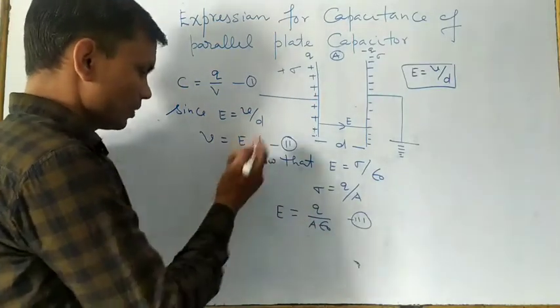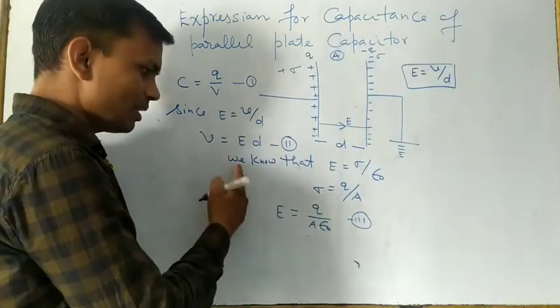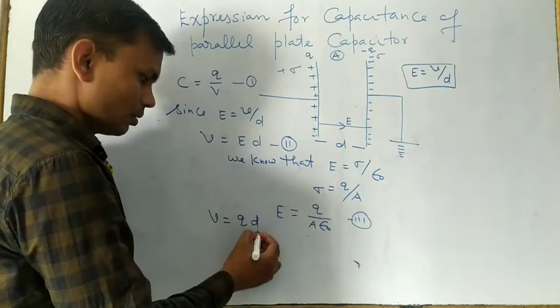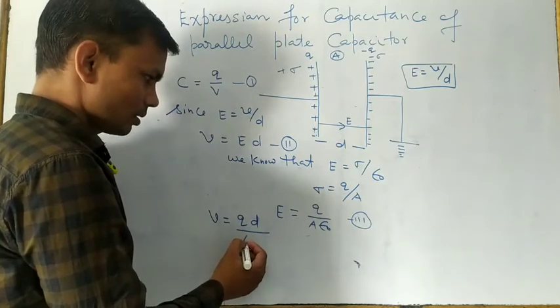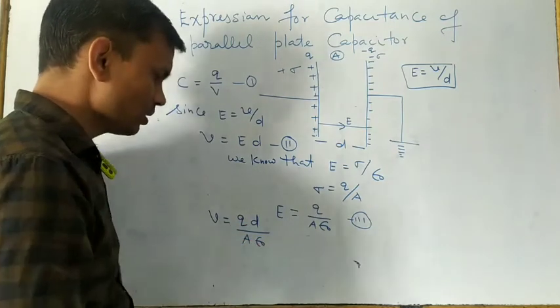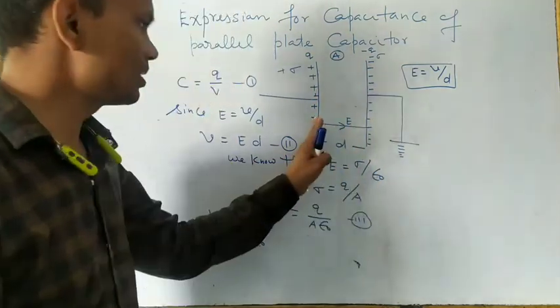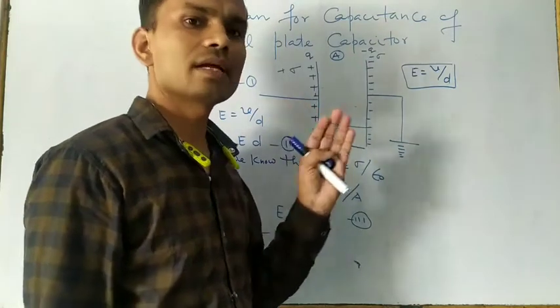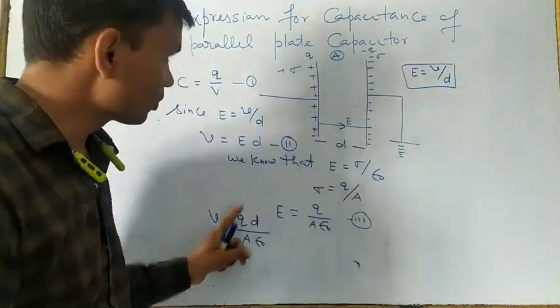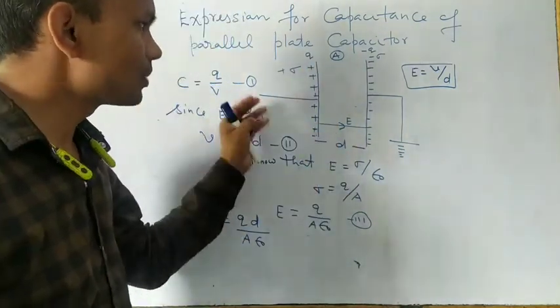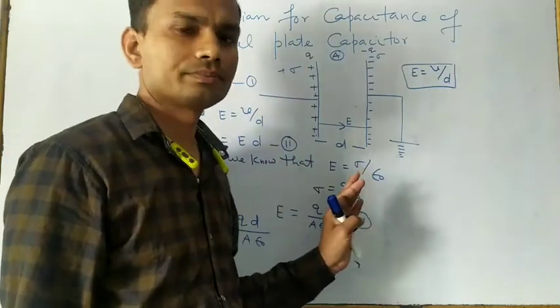So here we are putting this V. So V is Q D over A epsilon naught. So here you have to see, with the help of this one we can calculate the potential difference between these two plates or not. Total charge we know, how much charge we are supplying, there is no problem.